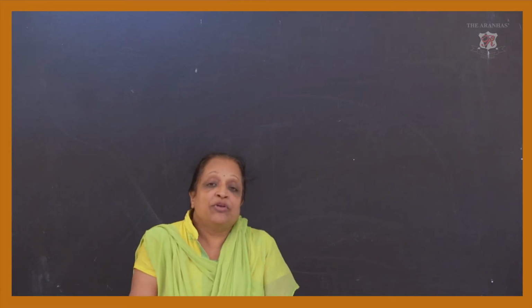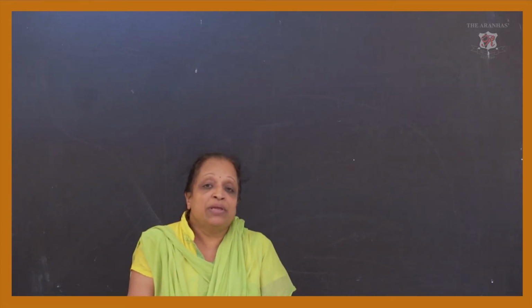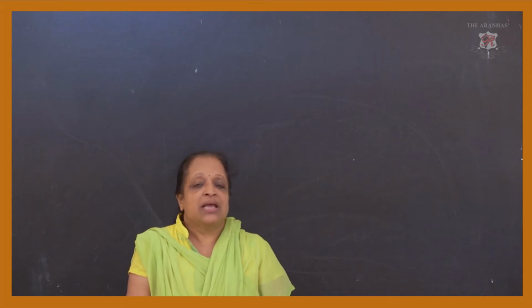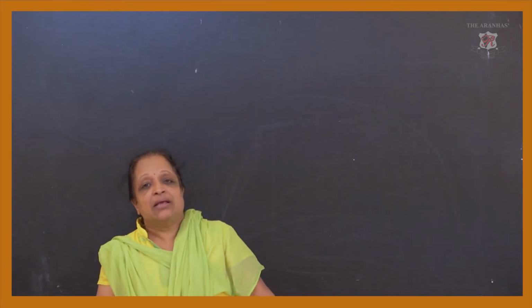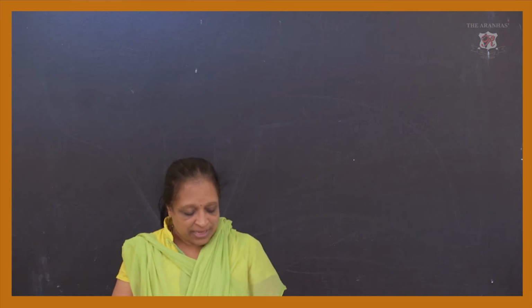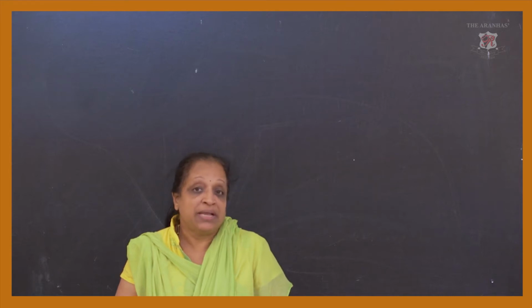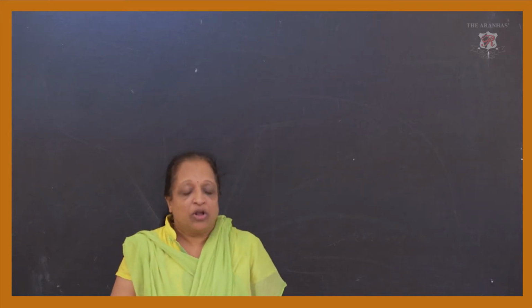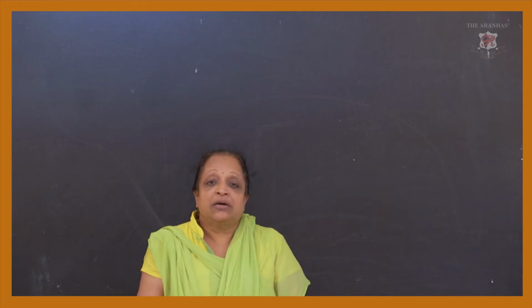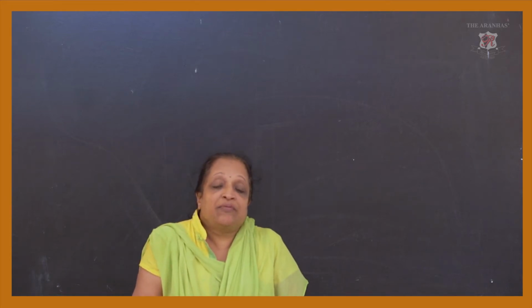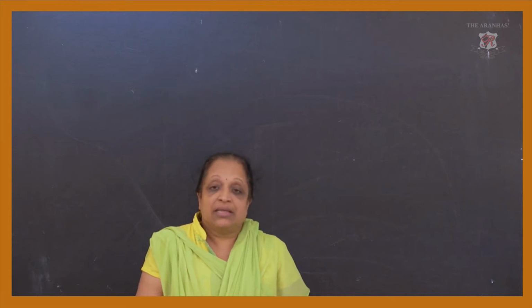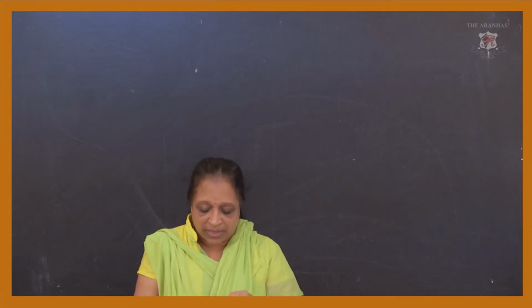Now, in my previous class, I explained what we mean by the plane surface, and what we mean by the irregular surface, which gives diffused reflection where the surface is not smooth, and how we get the images. Next, we saw the reflection. After getting the reflection, how do we get the images in the plane mirror? And then we also saw the terms related to the reflection, or the images which are caught on the plane mirror.